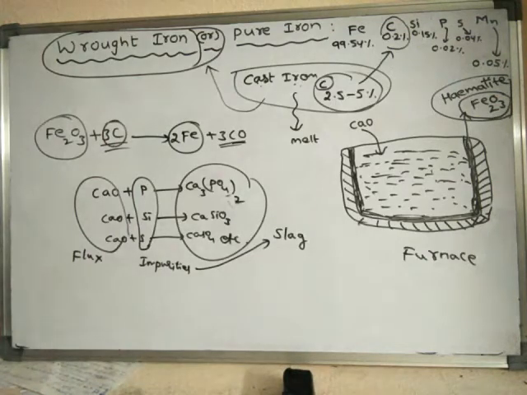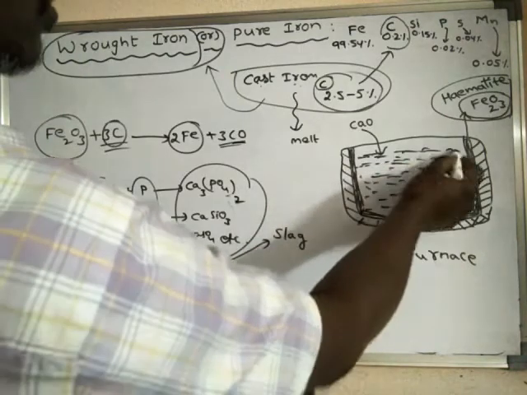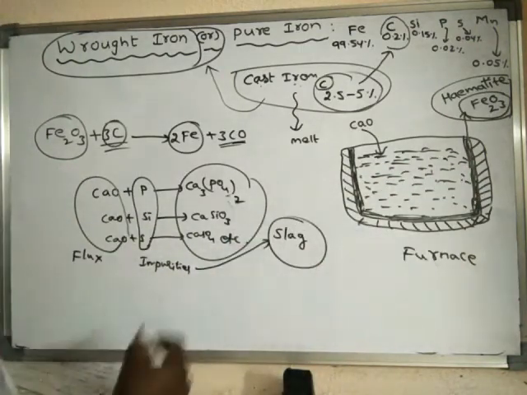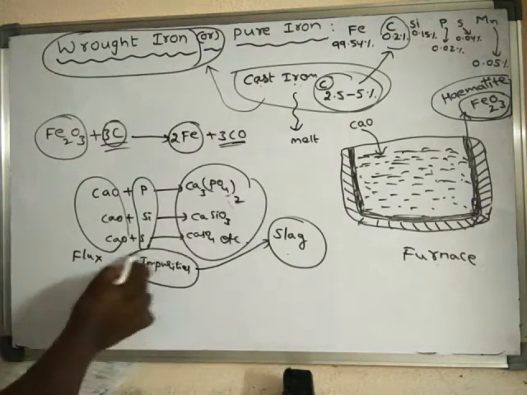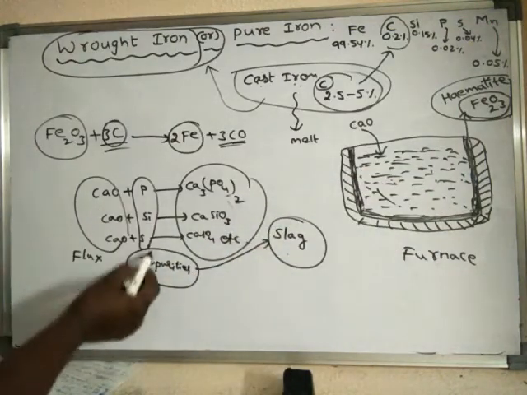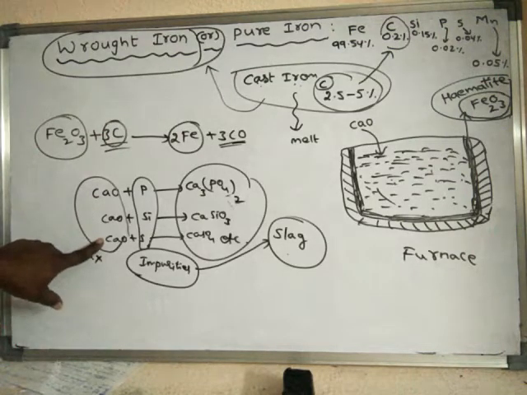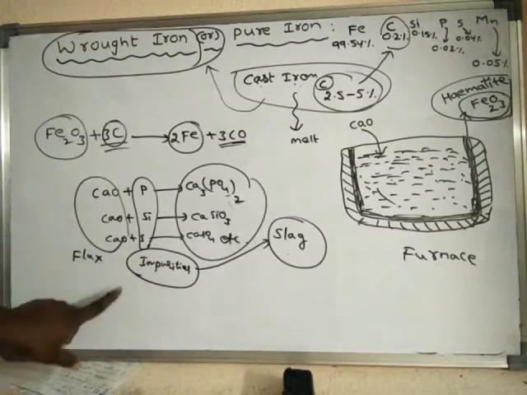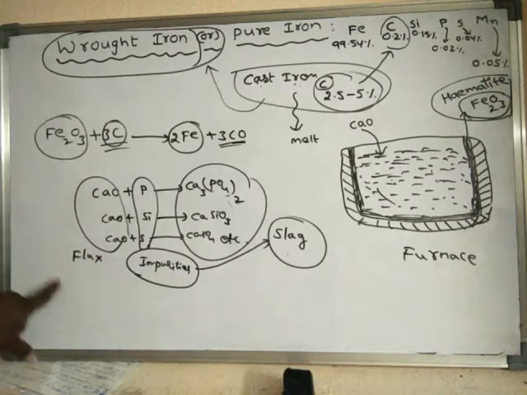So what is formed inside this molten cast iron? Inside the molten iron, slag is formed. How is slag formed? The impurities which are present in the molten cast iron react with the calcium oxide, quicklime, which is added as flux. The substance which is added in order to remove the impurities is said to be flux. Here calcium oxide or quicklime is used as flux.